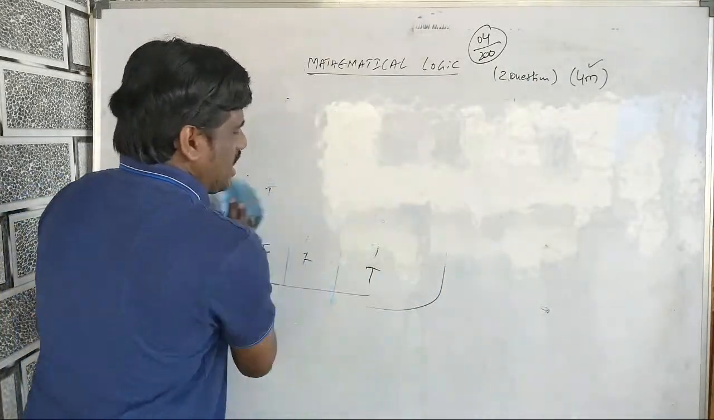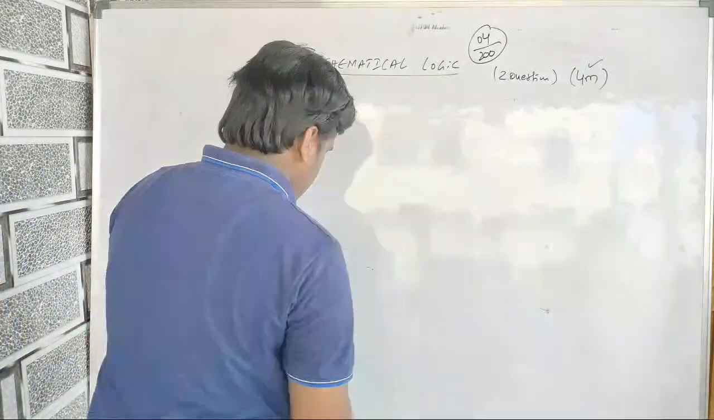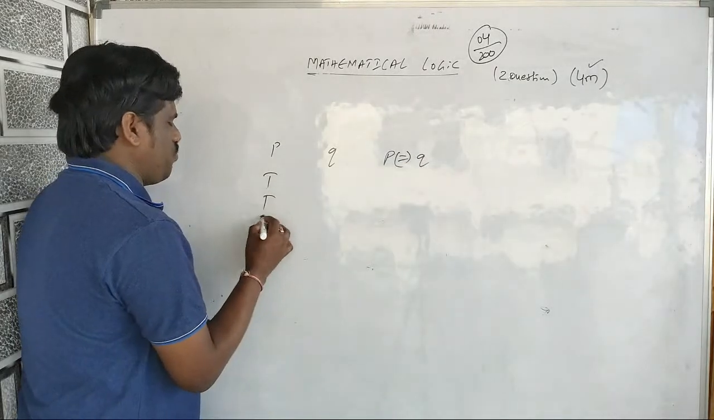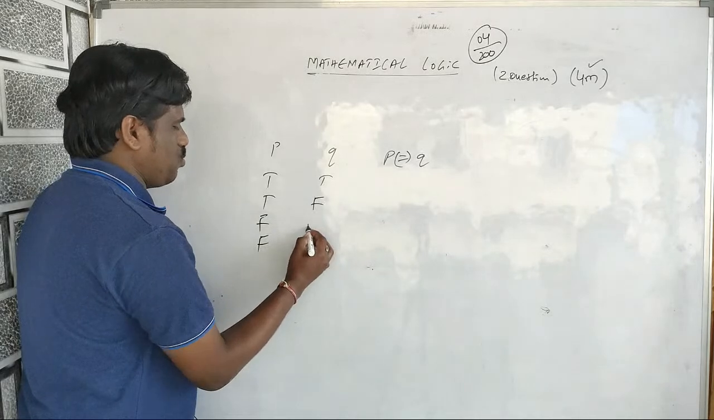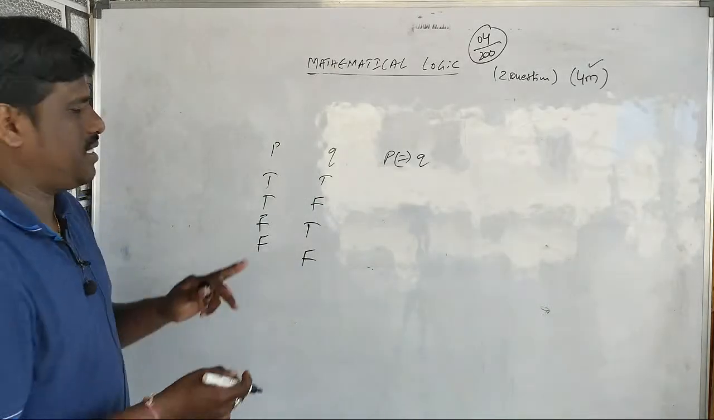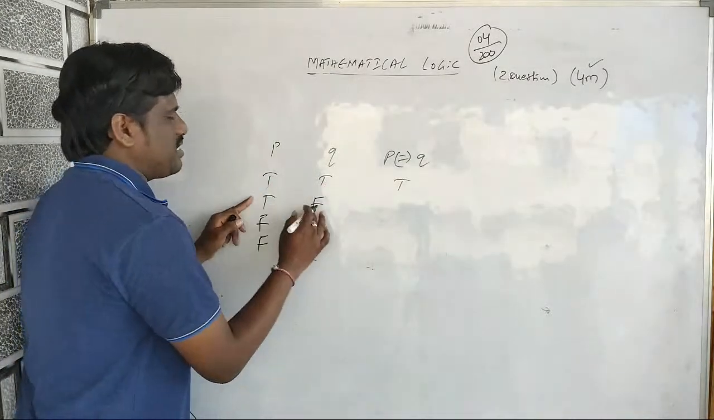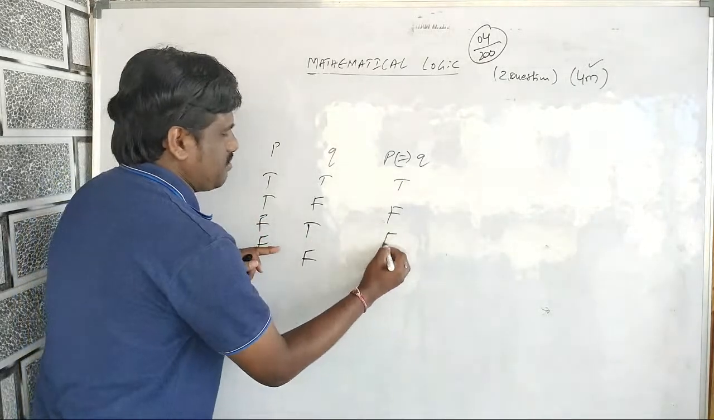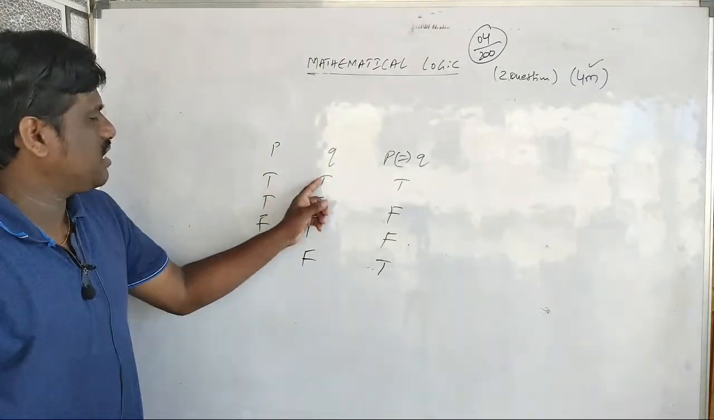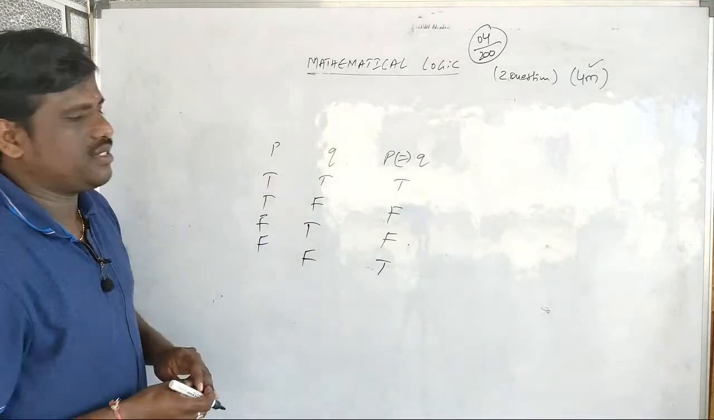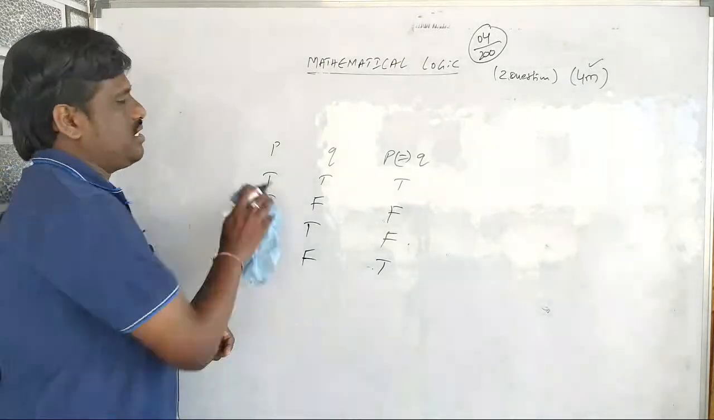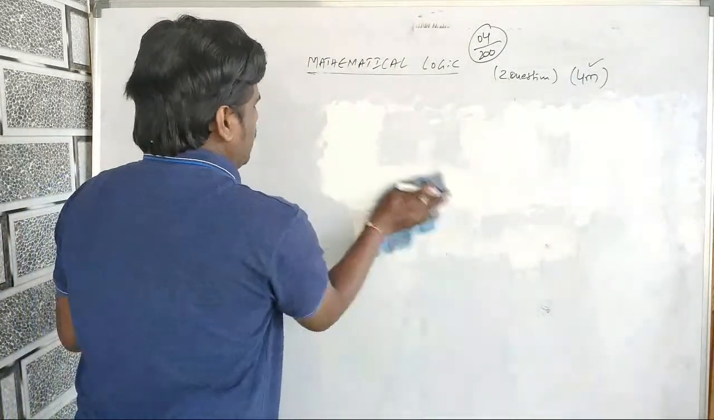The last conditional is P biimplies Q. P you have, Q you have, P biimplies Q: true, false, true, false. You know plus into plus is plus, minus into minus is plus, plus into minus is minus, minus into plus is minus. So for this truth table, T and T give you T, F and F give you T, remaining times it is false. If two truth values are same, you get true. If they are different, you get false.